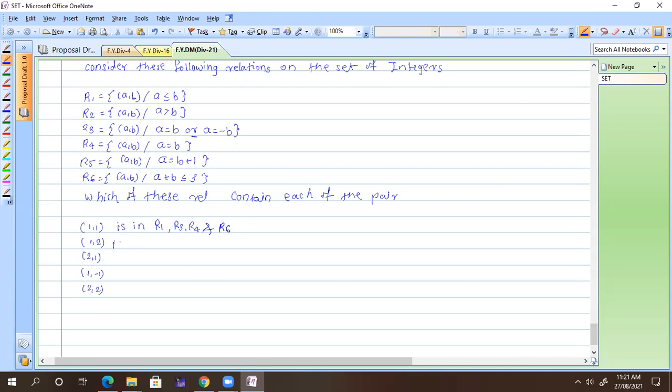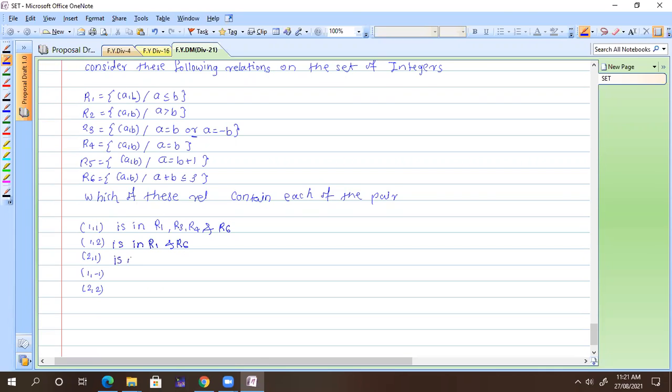Okay. Now tell me, what about this? It is in R1. Okay. And R6. R5, how is it R5? The value of A is nothing but 1. Whether 1 is equal to B plus 1, where the B value is 2, 3. So 1 won't be equal to 3. No, it is not. So it is not a part of R5, and R6 only. Is it okay now? Yes.